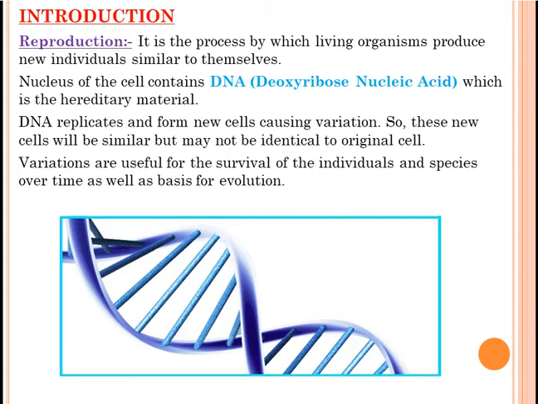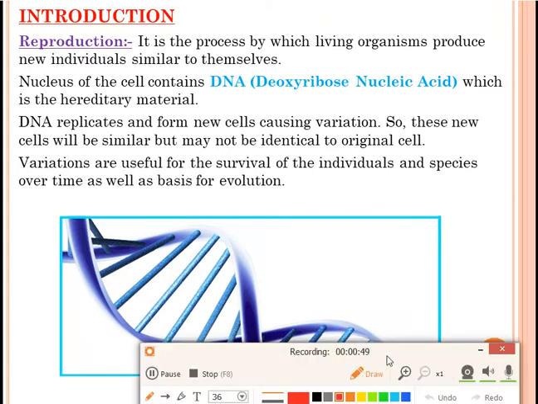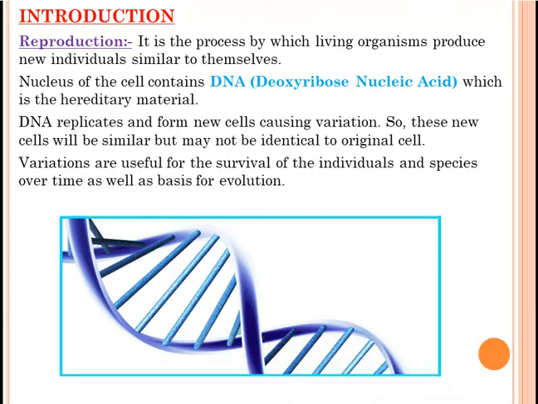Okay, so our first topic is what is reproduction. From your junior classes, you have read this topic. What is reproduction? It is a process by which living organisms produce their young ones or produce new individuals similar to themselves. It means that the organism formed by reproduction will be similar to its parents. So reproduction is a process by which living organisms produce new individuals similar to themselves.